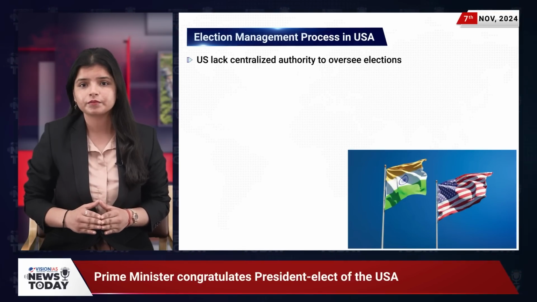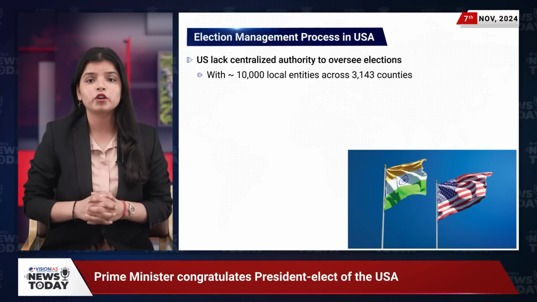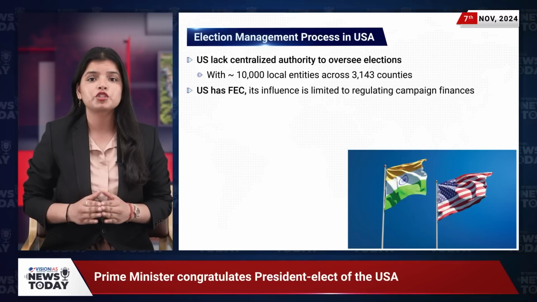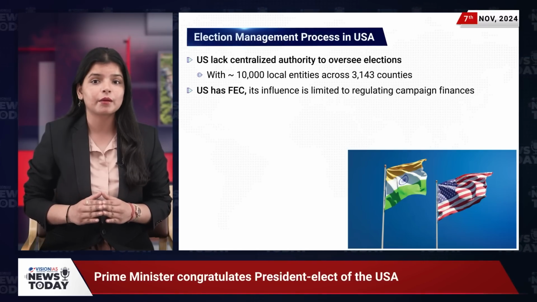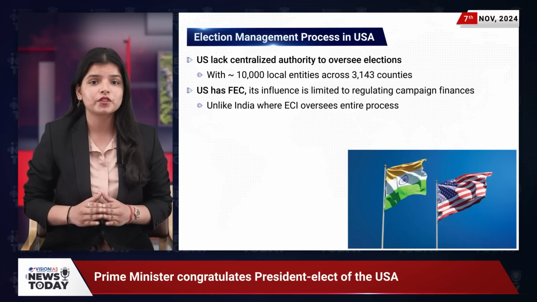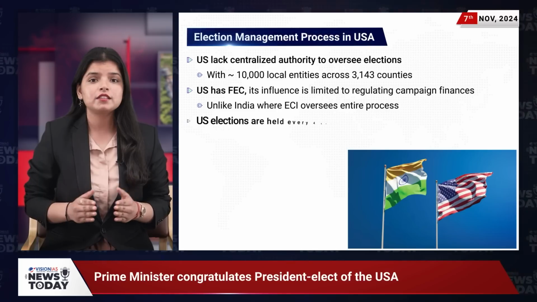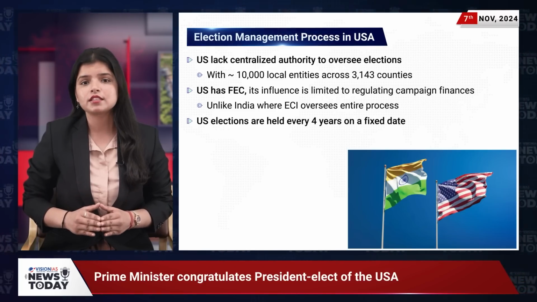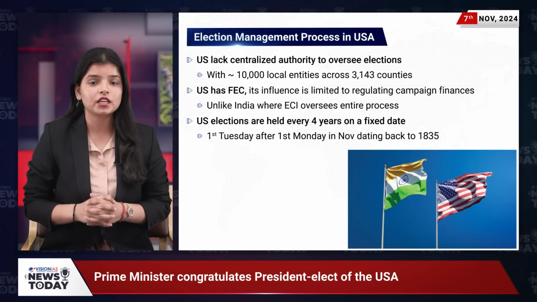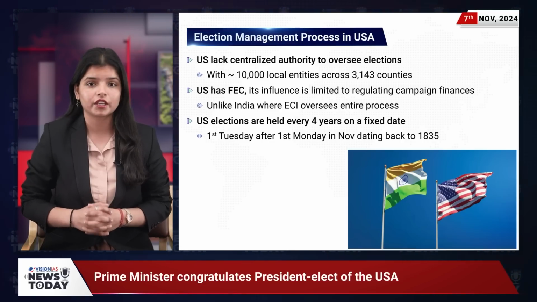Now, when it comes to managing the elections in the US, there is no single centralized authority overseeing the process. Over 10,000 local entities across 3,143 countries each have their own rules. The Federal Election Commission in the US primarily regulates campaign finances, unlike India's Election Commission, which has broader oversight of the entire election process. Finally, United States elections are unique in their consistency, taking place every 4 years on a fixed date, the first Tuesday after the first Monday in November, a tradition that dates back to 1835.